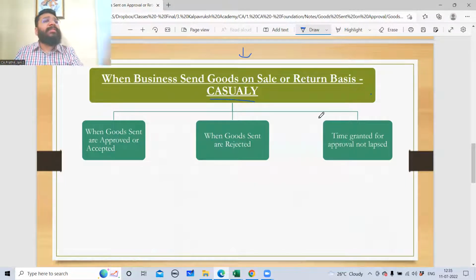Now here, there are 3 possibilities. Before that, the business sends goods casually. When the business is sending the goods casually, what did we agree? We will treat this as a normal sale. That's what we agree. So when the goods are sent, if you treat it as a normal sale, what would be the journal entry?